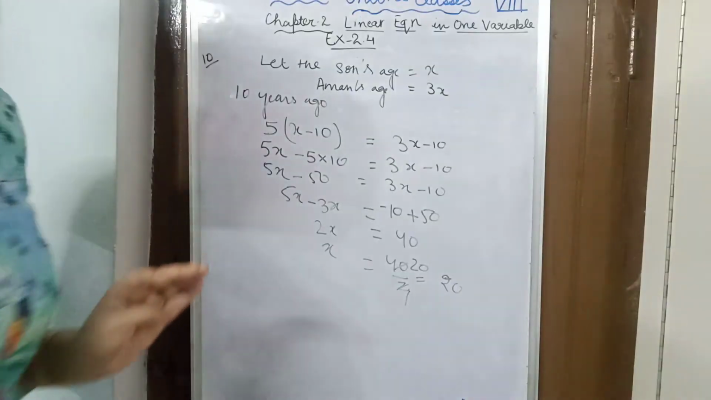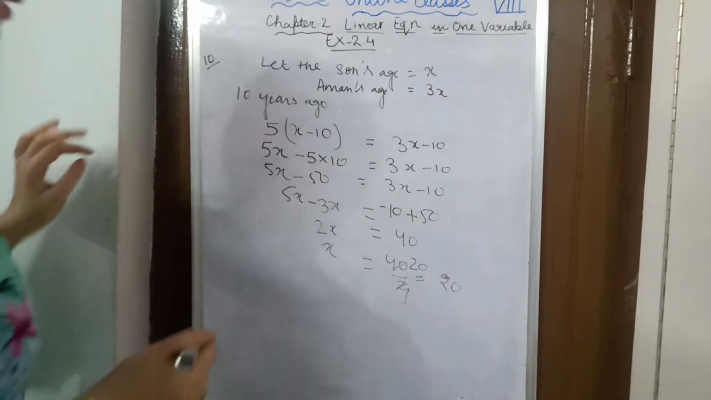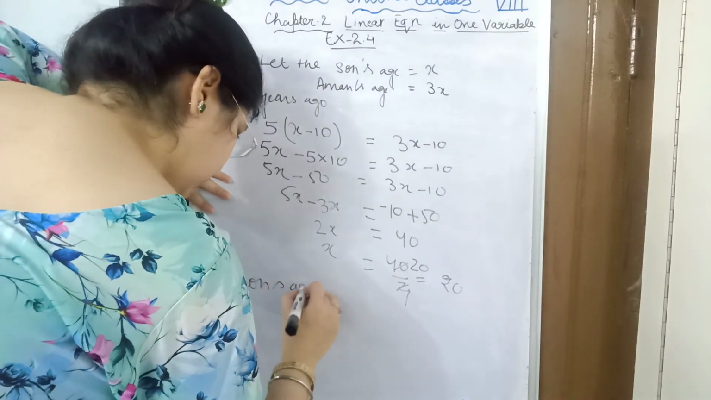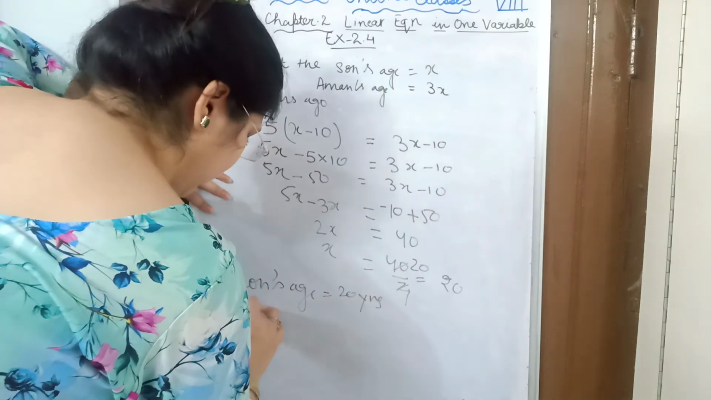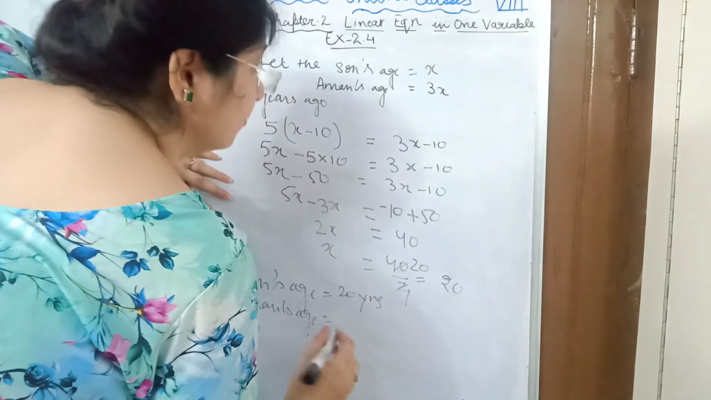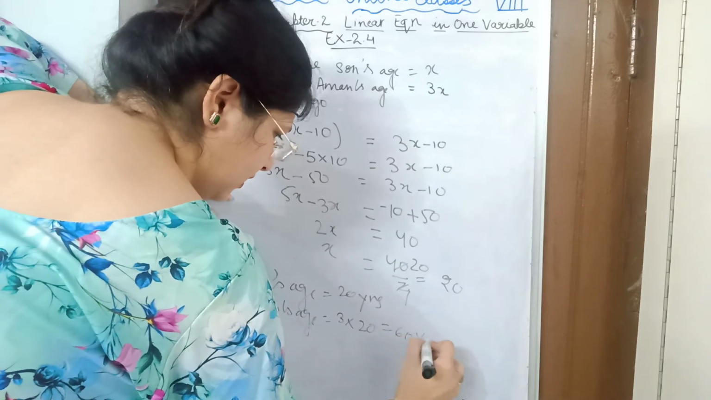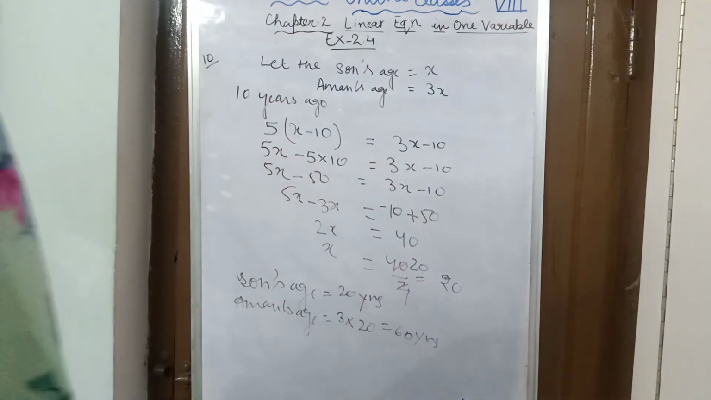So the son's age is 20 years old and Aman's age is 20 into 3, which is 60. Okay, the son's age is 20 years and Aman's age is 3 into 20, that is 60 years. So this is our answer, and here we have completed exercise 2.4.